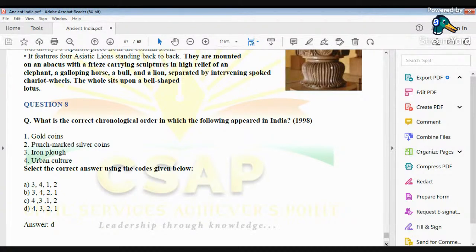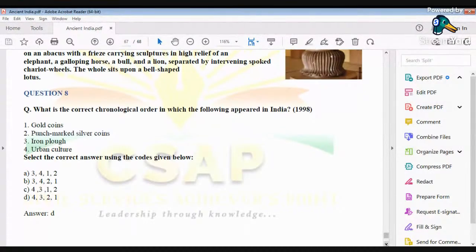Urban culture, IVC. Iron plough, 1000 BC, that is later Vedic period. Punch mark silver coins, that is age of Mahajanapadas, and gold coins, that is post-Mauryan period. So 4, 3, 2, 1. So the correct option in this case would be option D.